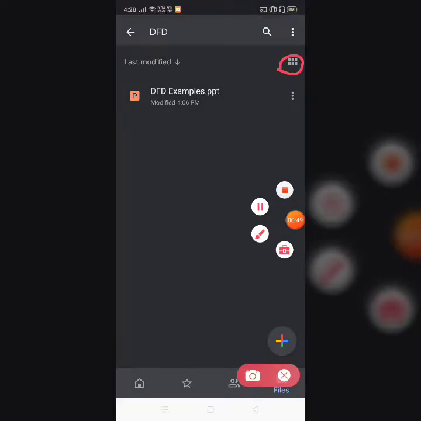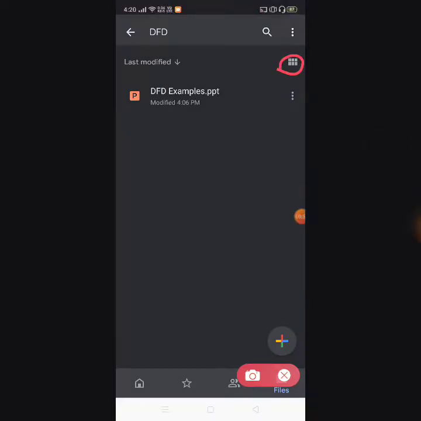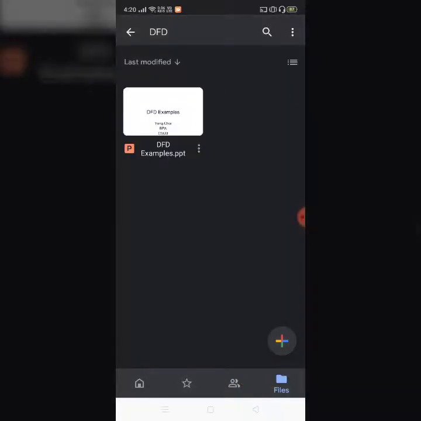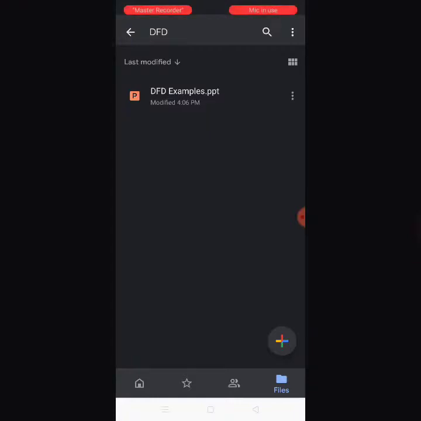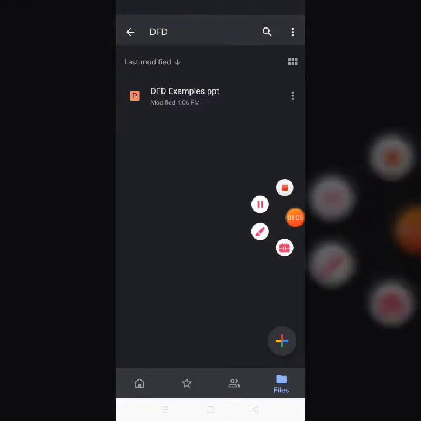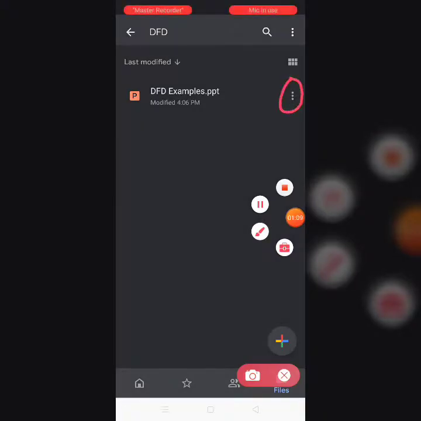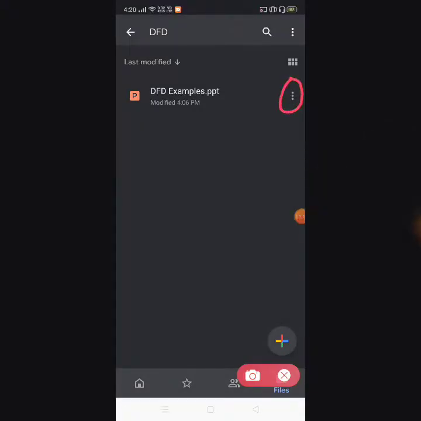Another option is view here. On the right side you have a tile-like icon, and it will give you thumbnail view. Just click on it, and it will show you the same set of files and folders in a thumbnail view. Click on it again, and we'll get back to the previous mode. Fine. Here you could see 3 dots just beside the file.